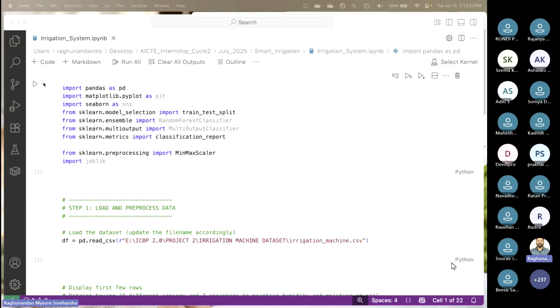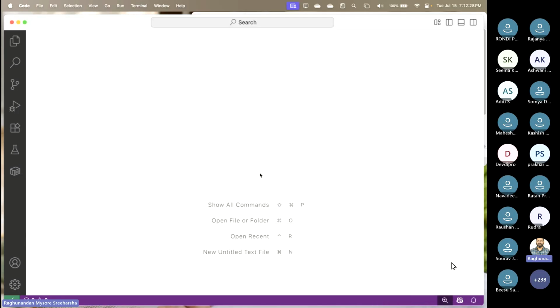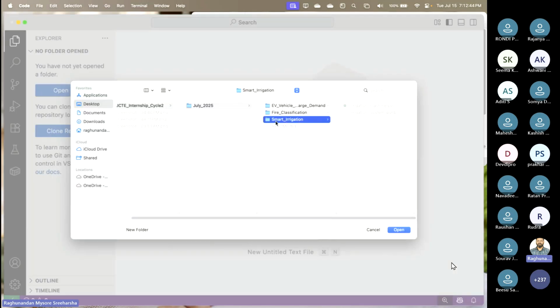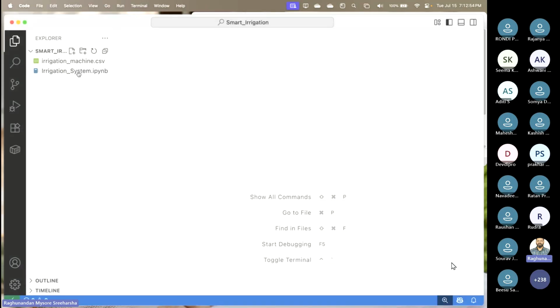Now, whenever you open the file, this is how Visual Studio Code looks. Sometimes it might look like this the very first time you open it. You click on the Explorer here on the left side, Command E. You will have Open Folder here. Click on it, and it will ask you where your folder is. I have already created a smart irrigation folder, so you can do the same on your desktop once I give you the file. Click on Open and you will get the two files here.